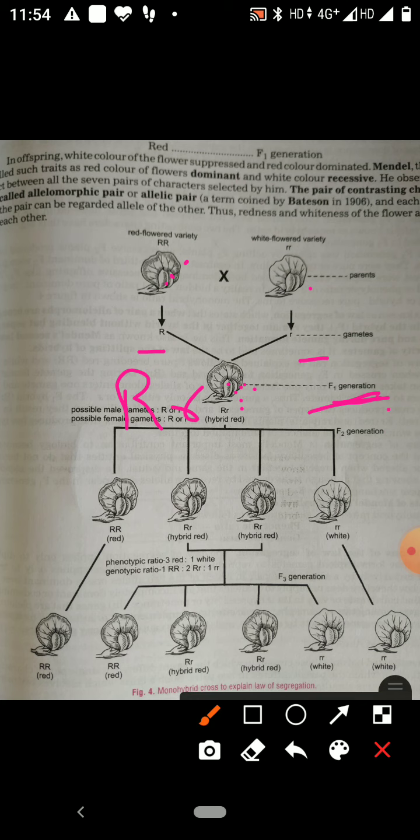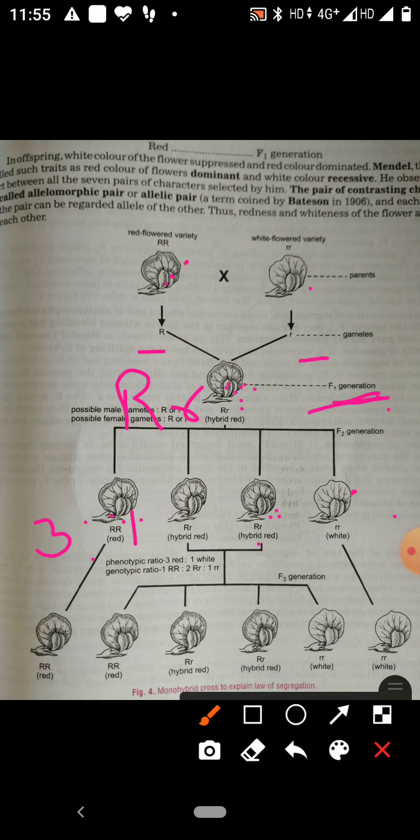Now there is the self cross. The progeny of the F1 generation make a self cross, and by the self cross, the progeny of the F2 generation are produced. In the F2 generation, what progenies are produced? It was found that 25% are white and 75% are red. It means the ratio between red and white is 3:1. This is the phenotypic ratio.